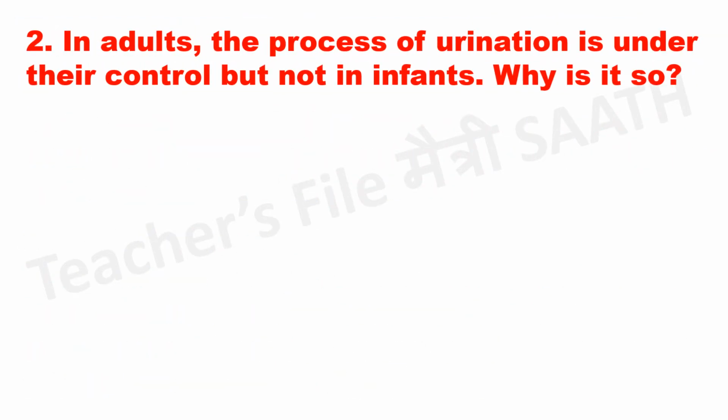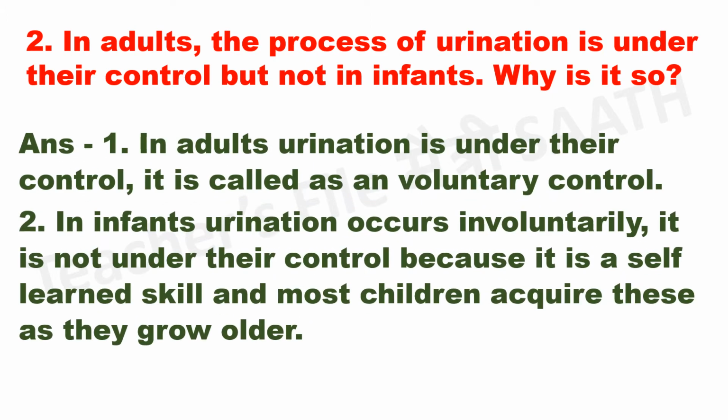In adults, the process of urination is under their control, but not in infants. Why is it so? Answer. In adults, urination is under their control. It is called voluntary control. In infants, urination occurs involuntarily. It is not under their control because it is a self-learned skill and most children acquire this as they grow older.